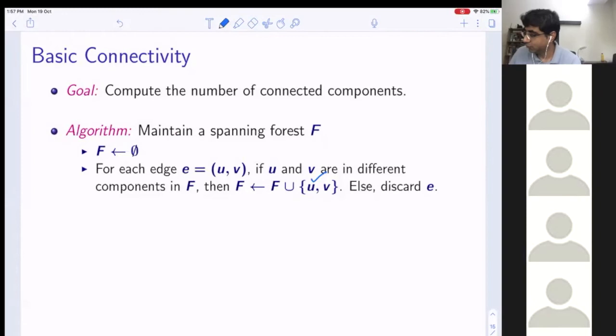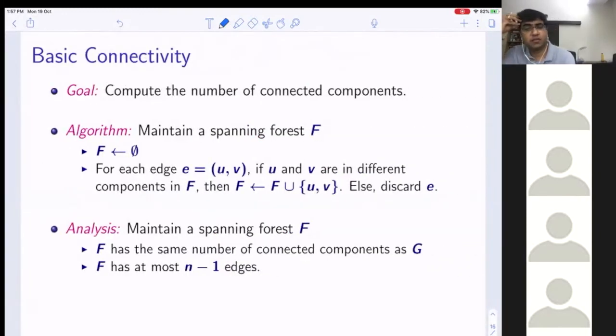Okay. And what is the analysis? So what are we doing? We are maintaining a spanning forest F. F has the same number of connected components as G, and how many edges does F have? At most n minus 1 edges.